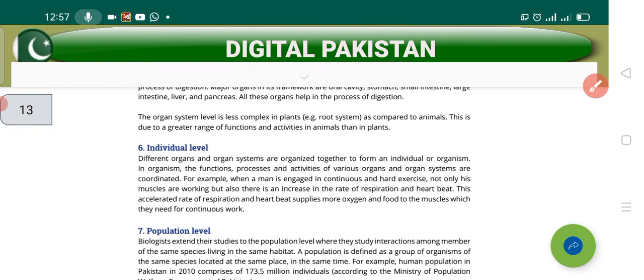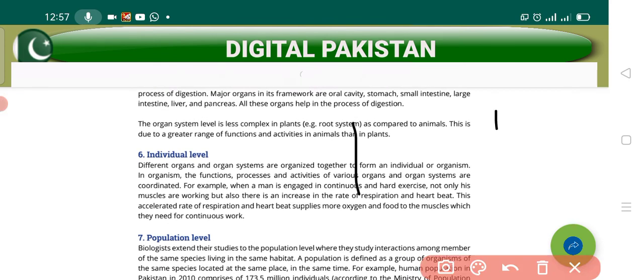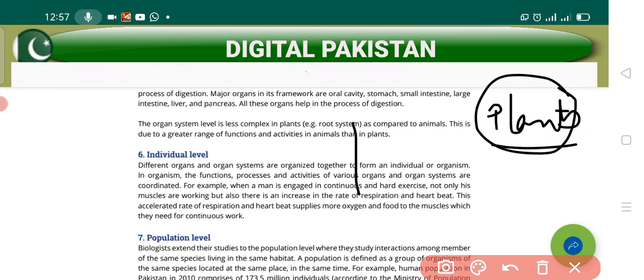Students, if you are going to discuss the plants, they are not that much complex like animals. The animals have a more complex system. But in the case of the plants, they are very less complex. We are going to study about them. You know very well the root system, the stem, leaves. These also, their organ system level is very much less complex as compared to the animals.